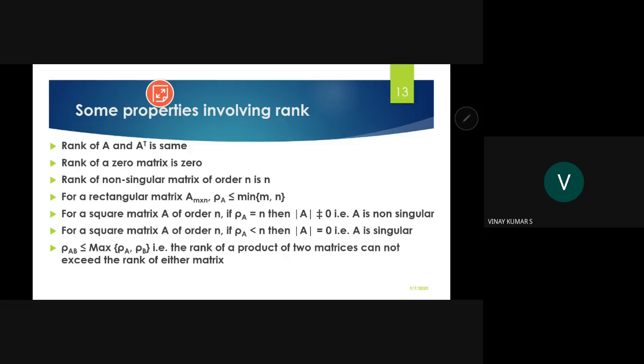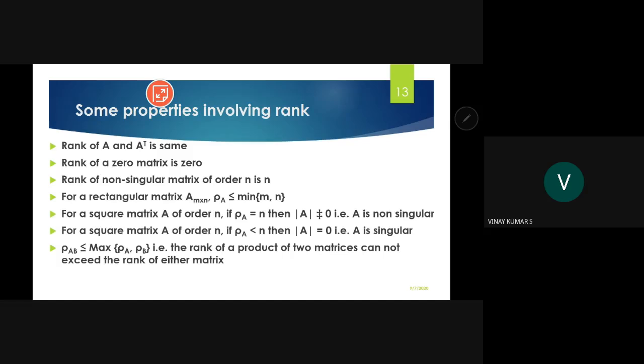For a square matrix A of order n, if rho A is less than n, then it is definitely a singular matrix.